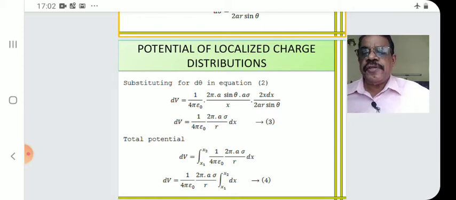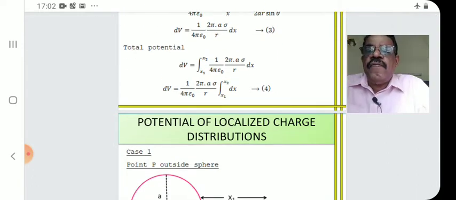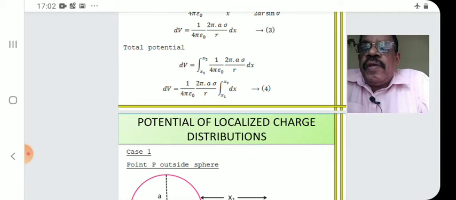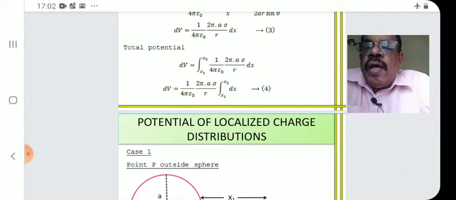This we can integrate. So in order to evaluate the total potential, we have to integrate. Therefore, where dV is put, you correct it as V. A total potential V, that is integral dV, is equal to, for the time being, we assume two limits, x1 to x2, of 1/4 pi epsilon 0, 2 pi a sigma by r dx.